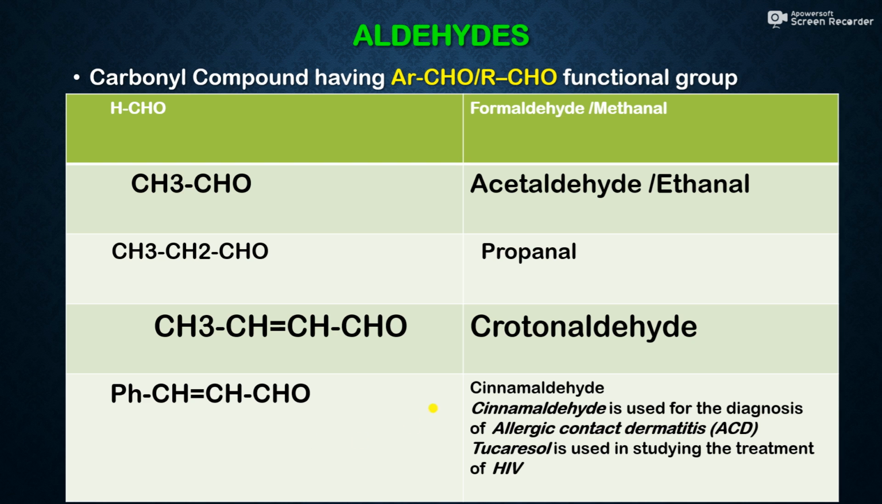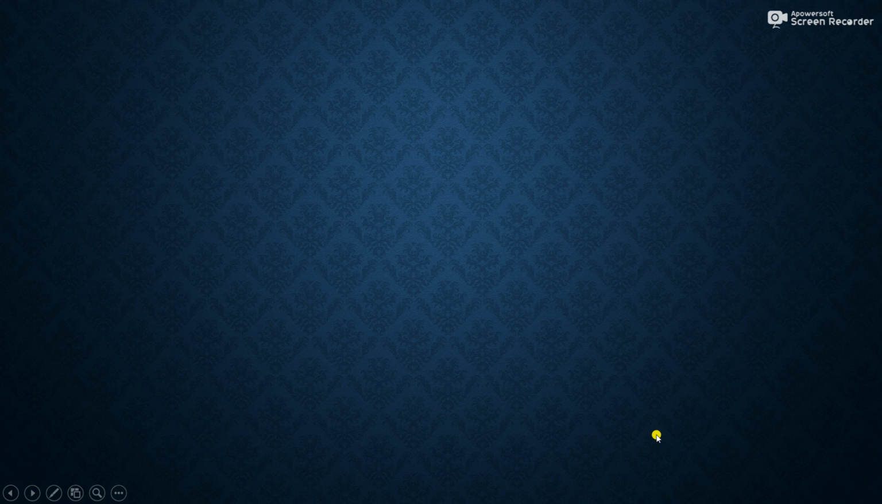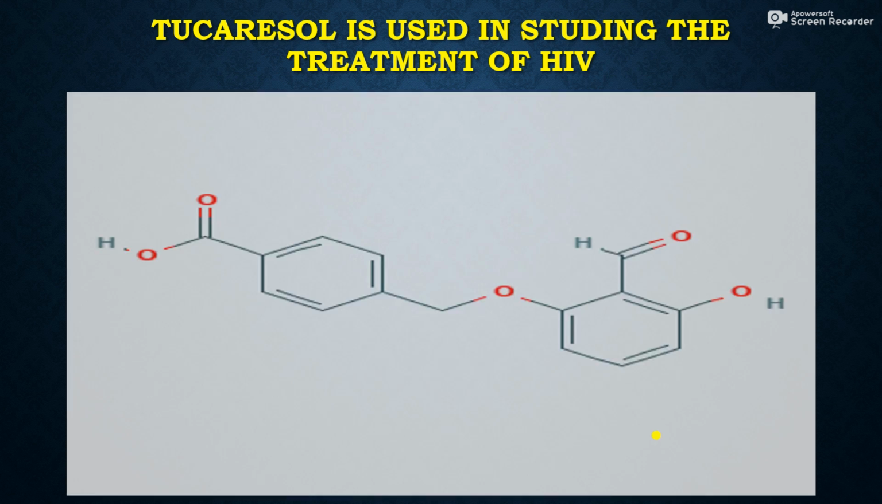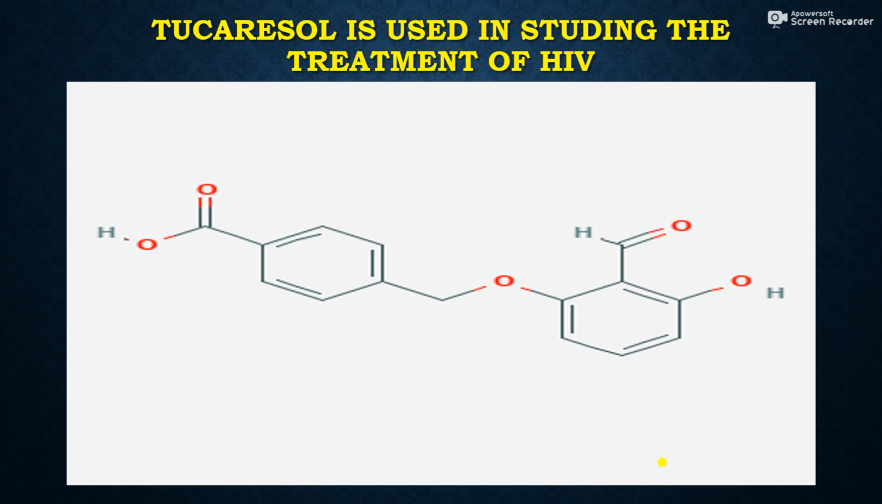So friends, this cinnamaldehyde is used for the diagnosis of allergic contact dermatitis, ACD. Fluconazole is used in studying the treatment of HIV. So this is the fluconazole. This is the structure of fluconazole. It is a very important drug in studying the treatment of HIV.